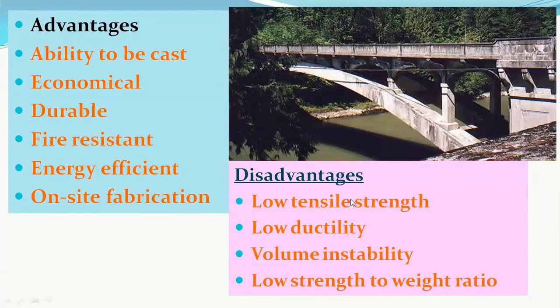It has low tensile strength, though it has very high compressive strength. Therefore we provide reinforcement into the concrete to provide its tensile strength. As it has low tensile strength, it has low ductility. Due to the cement with water, it has a shrinkage property. Therefore, the concrete overall has volume instability and it has low strength to weight ratio.